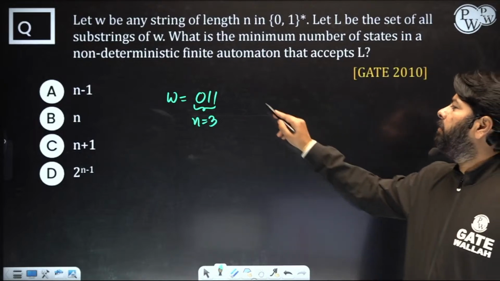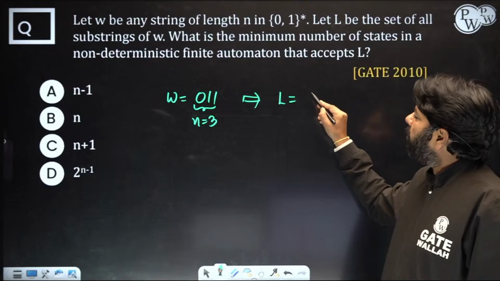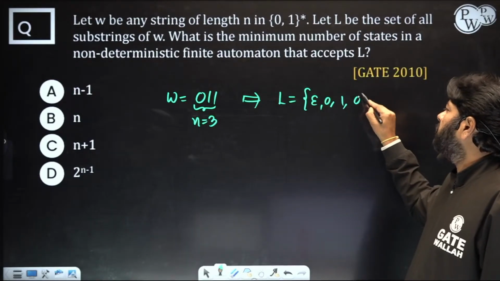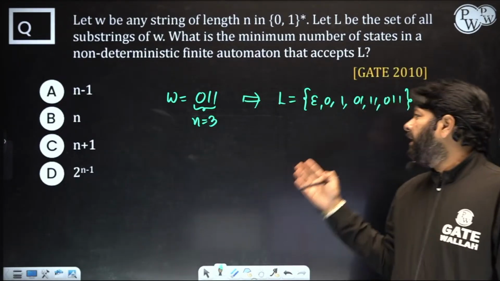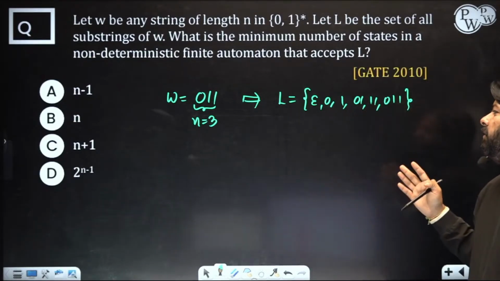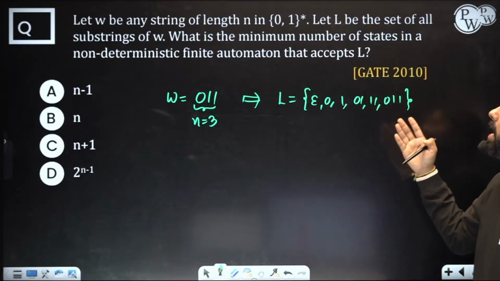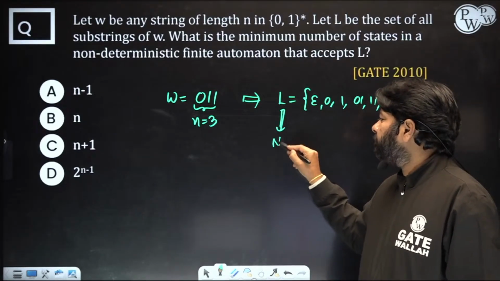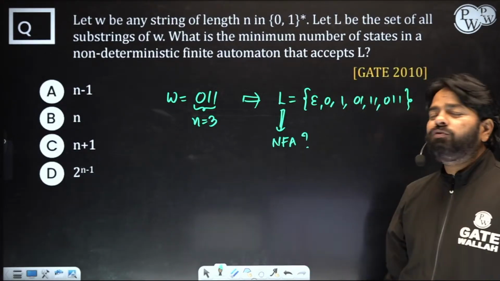Let L be the set of all substrings of W. So the set of all substrings of W, like epsilon, 0, 1, 01, 11. You should know the substring definition, part of the string, right? So L is nothing but the set of all substrings. Yes, Seema, you are right. Now the question is, what is the minimum number of states in an NFA that accepts L? So for this you need to find the NFA, and the minimum number of states in it.